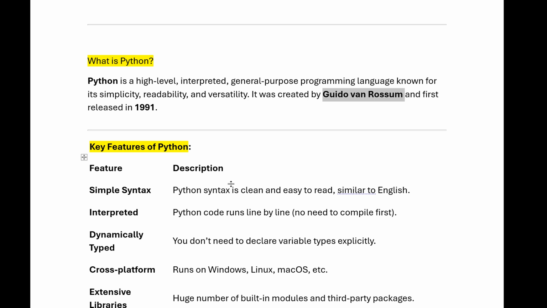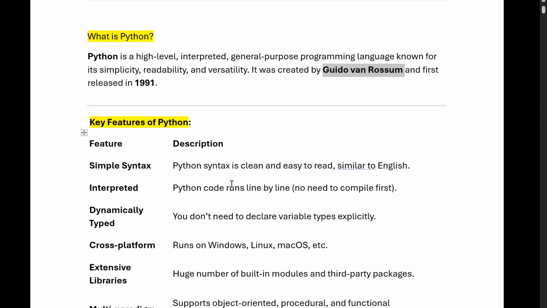Then the other feature is dynamically typed. What do you mean by dynamically typed? You don't need to declare the variable type explicitly. In other languages, for any variable we have to define the data type, like int a equals 10. But in Python, we can simply assign a equals 10 and it will consider a as an integer. If you assign a equals Abhishek, it will treat a as a string. That is the one difference.